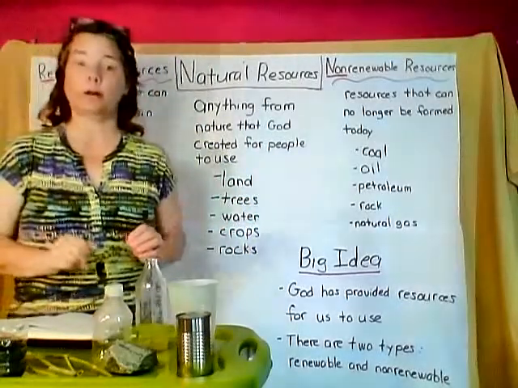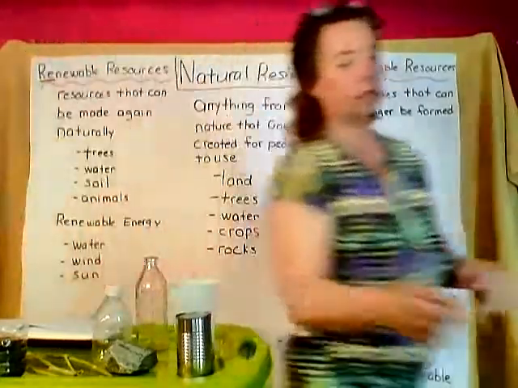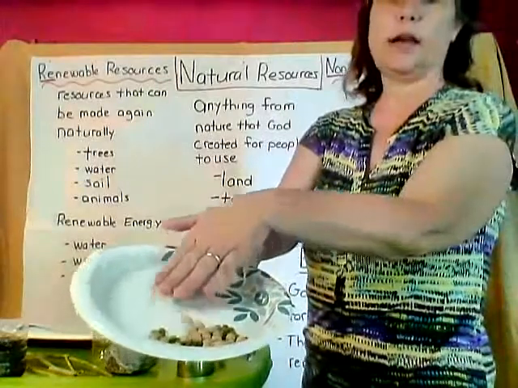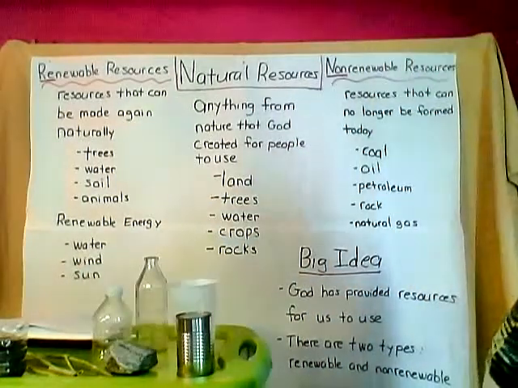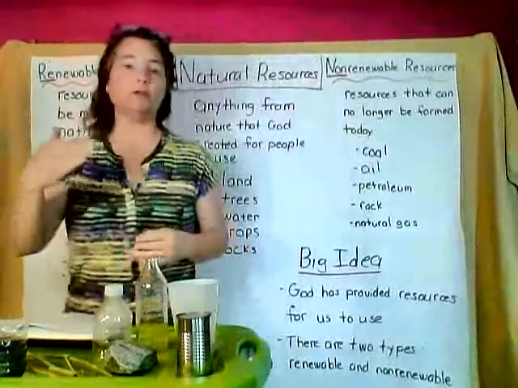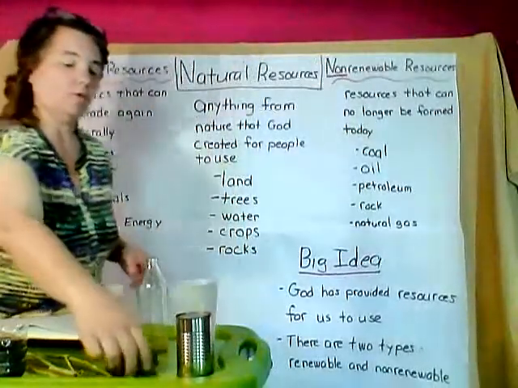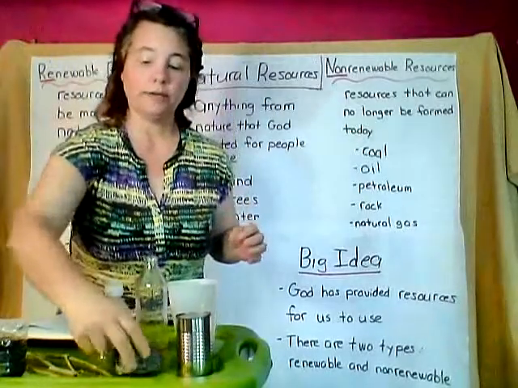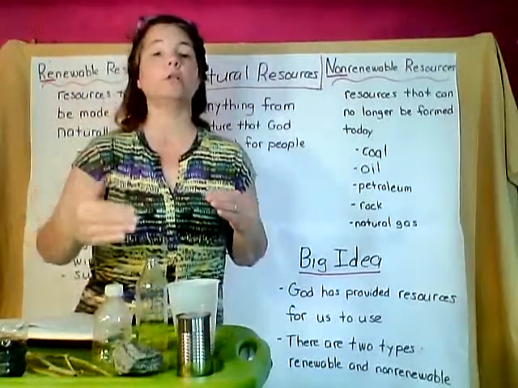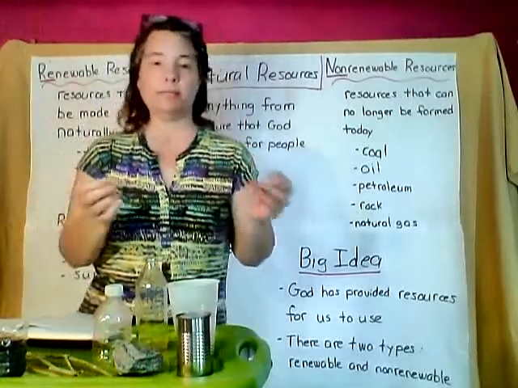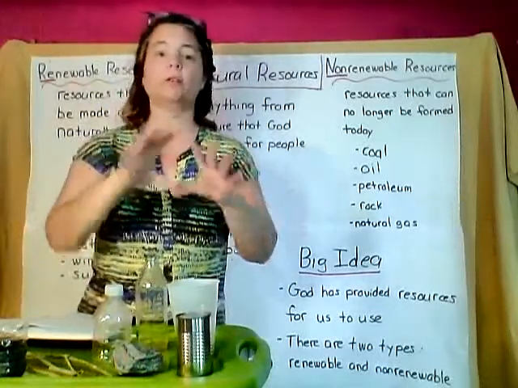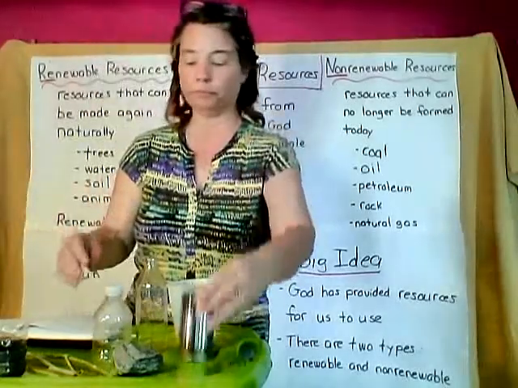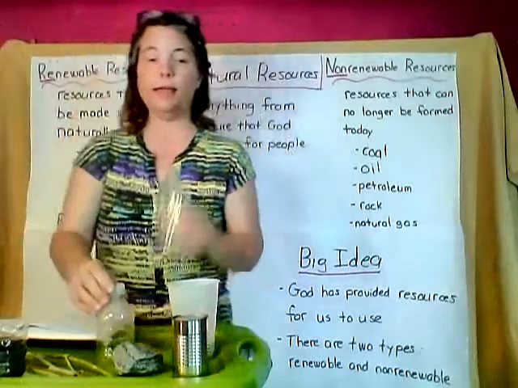Water, definitely water is a resource. Crops, all right? Crops are things that we grow, and we have seeds, okay? So these seeds are resources that we can grow over and over again. And rocks are another resource that God has given us. And also when you talk about rocks, you're also including gems like diamonds and amethysts and rubies and jade and things like that. Those are all types of rocks. Then there are some other things also that we have. There is aluminum, there is plastic, and there is glass.